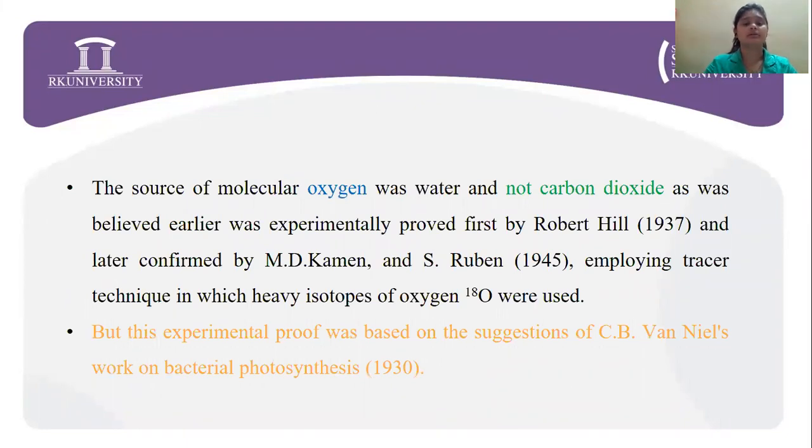Now, that the source of molecular oxygen was water and not carbon dioxide, as was believed earlier, was experimentally proved by Robert Hill in 1937, and later it was confirmed by M.D. Kamen and S. Ruben in 1945. They employed a tracer technique in which heavy isotopes of oxygen, oxygen 18, were used. This experimental proof was based on the suggestion of C.B. Van Niel's work on bacterial photosynthesis in 1930 to 31. This was called Van Niel's theory of photolysis of the water molecule.